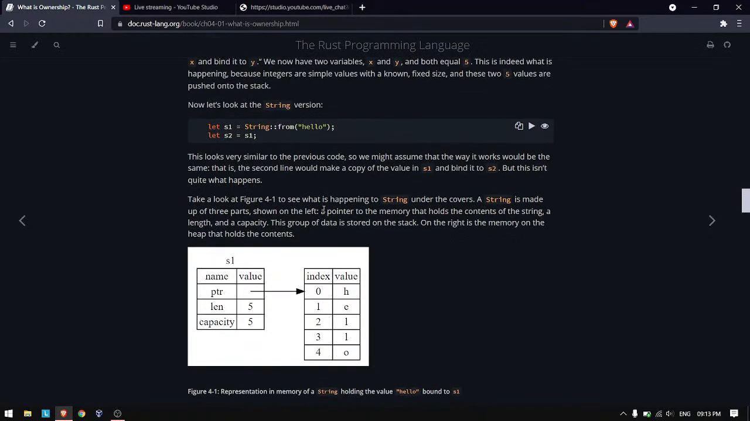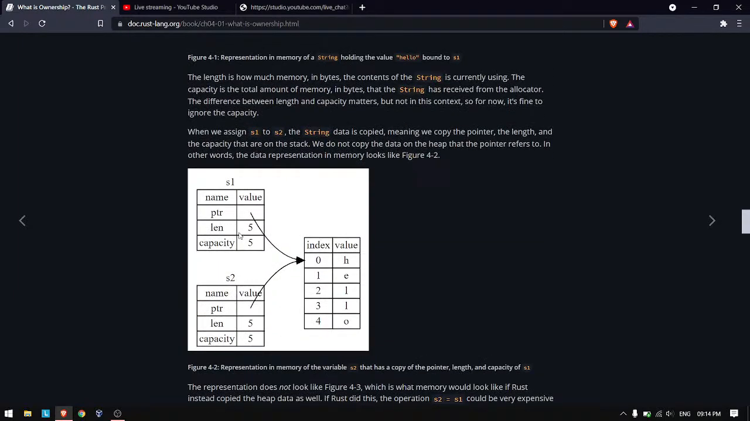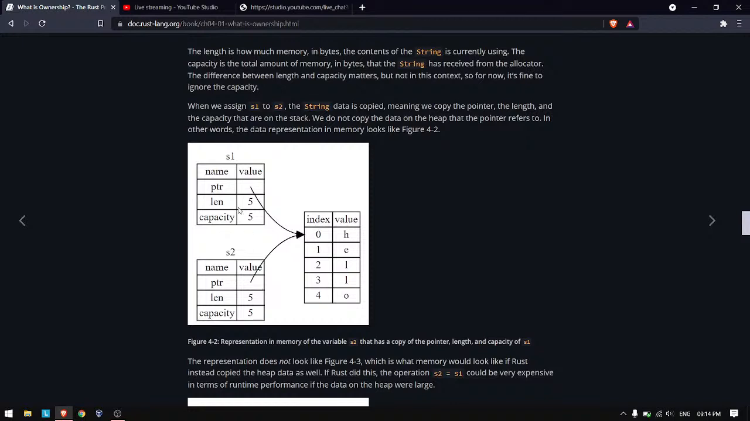So when we say s2 equal to s1, we are not saying that this value is equal to s2. We are saying this reference is s2. So it will look like this. Instead of making another value, we just copied this part. This is called a shallow copy. What is happening here is that both are pointing to the same value, the same address where the value is located.